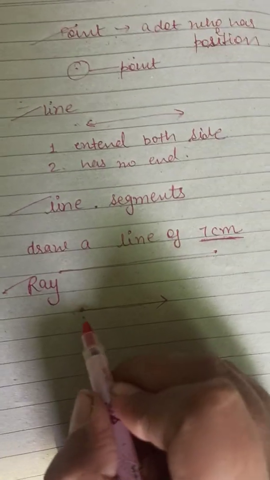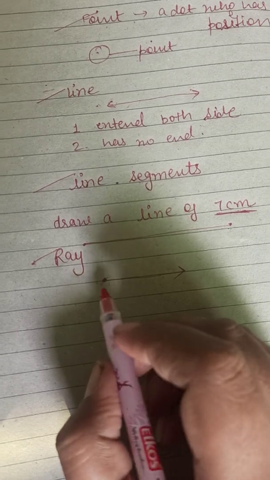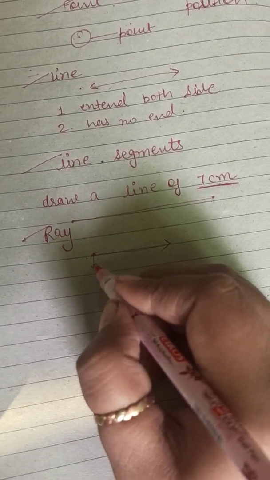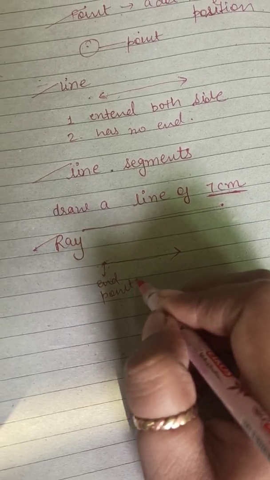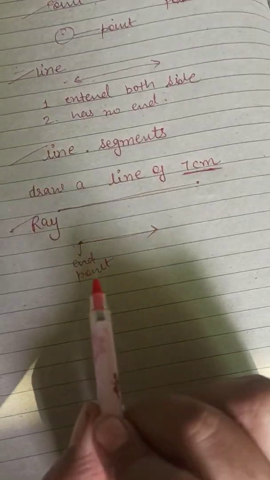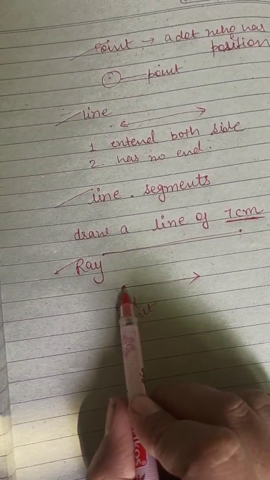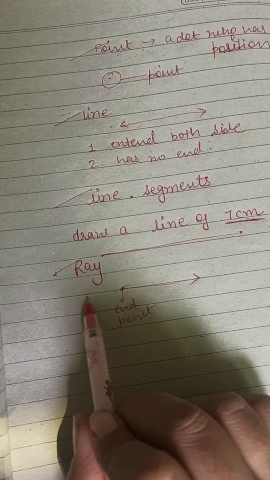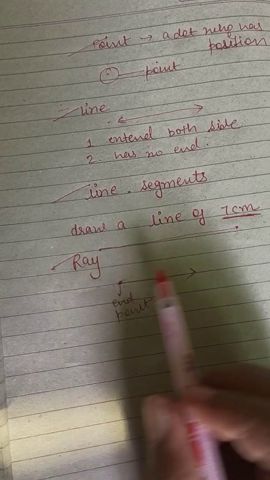This works as the source from where it comes, right? So this is the end point. Clear? By this end point, it means this is fixed. You can't extend it from this side.